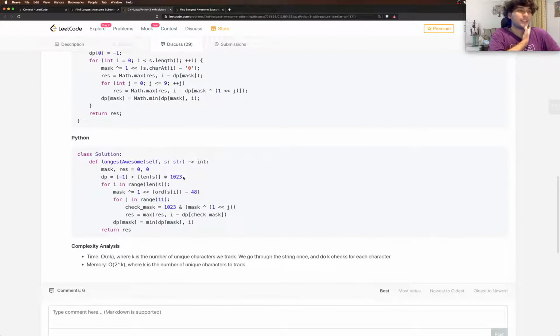Okay, what are they doing here again? Suppose s is of length 5, then they have 5 1023 times and a -1, and that's DP.